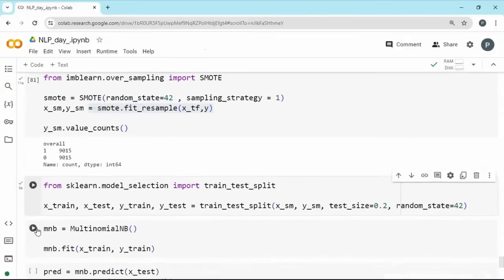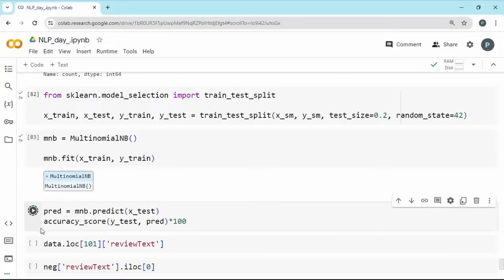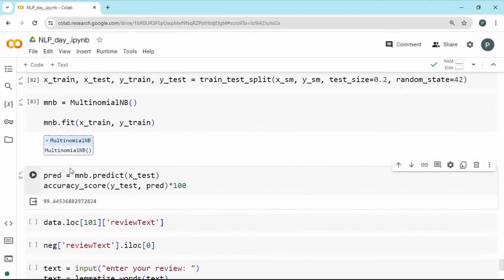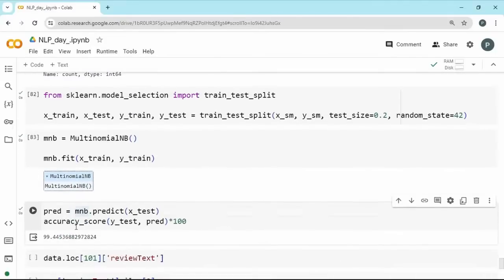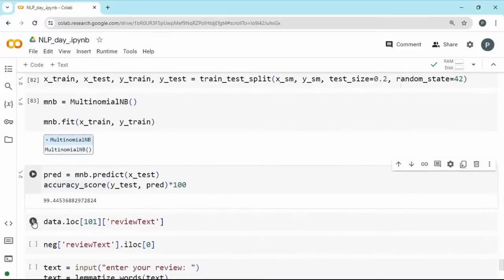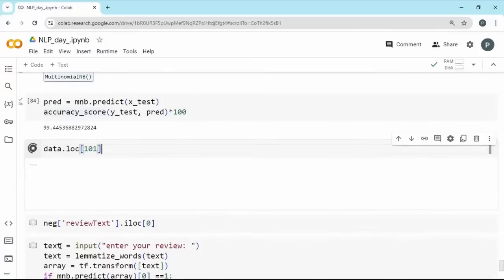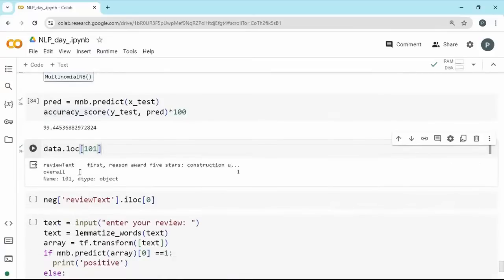So let us perform the train test split and fit and predict the model. You can see now it is towards 99.4% accuracy. That's the advantage of this as well. That's how this model works well, because now you have balanced data and they perform really well. Let us see the first data and make the inference now. You can see this is overall of 1, which is a positive review. So let us get the review text and try to evaluate it.